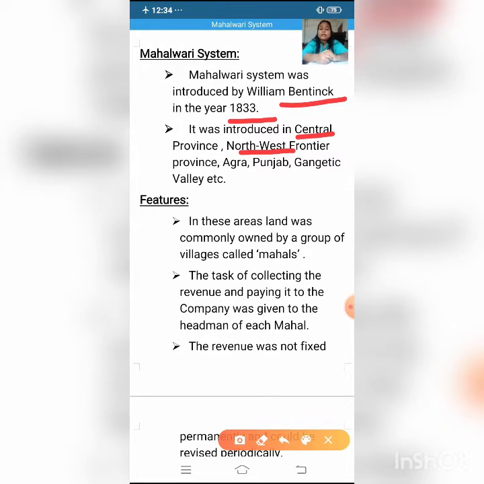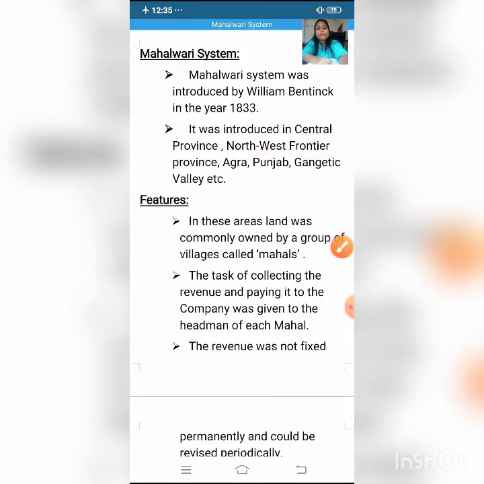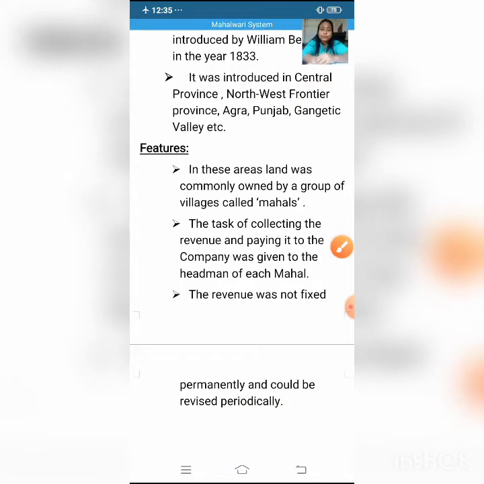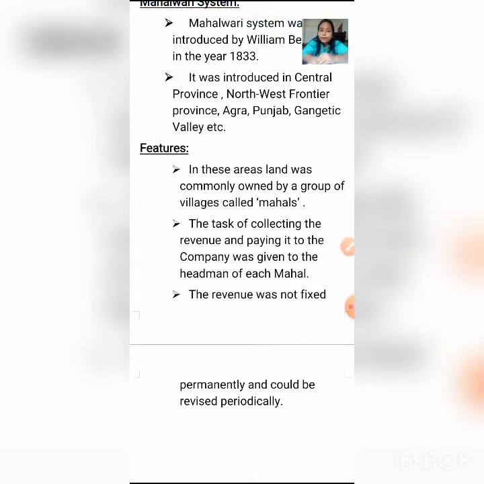The task of collecting the revenue and paying it to the company was given to the headman of each Mahal. So the headman of each Mahal was given the task of collecting the revenue for the British East India Company. The revenue was not fixed permanently and could be revised periodically. Unlike the permanent settlement, the revenue to be collected was not fixed permanently and it could be revised periodically.